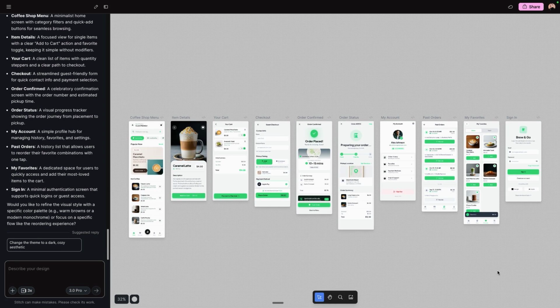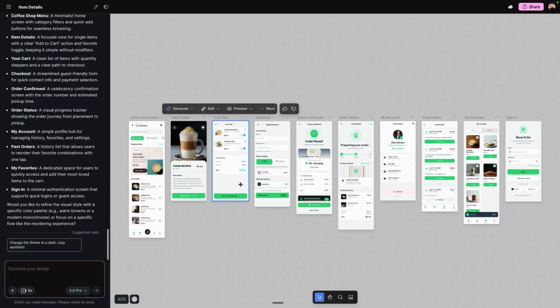All right, and we're back. As you can see here, Google Stitch has created our 10 screens for our app. This includes the menu, the item details. So if you select an item from the menu like caramel latte, here it is right here, breaking down what all it includes in the description, the price, and the add to cart button.